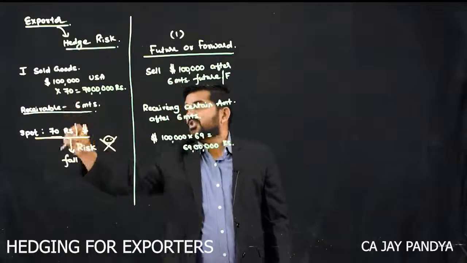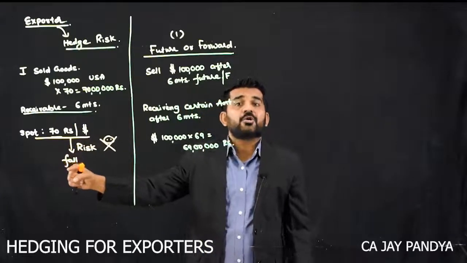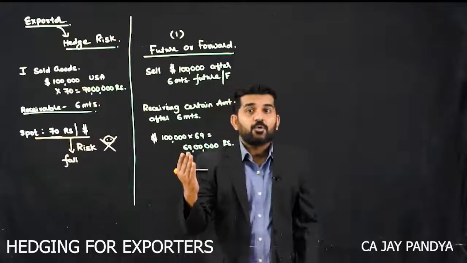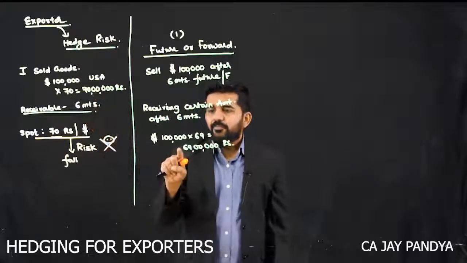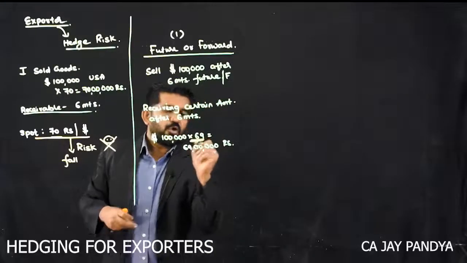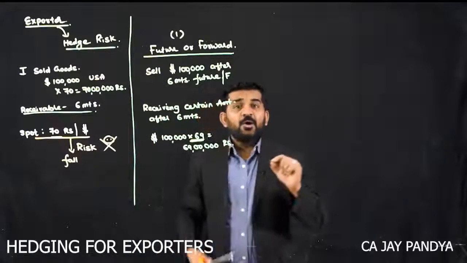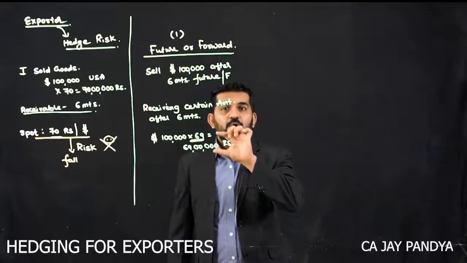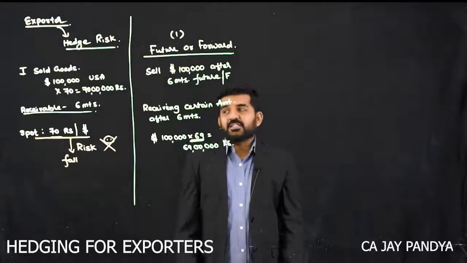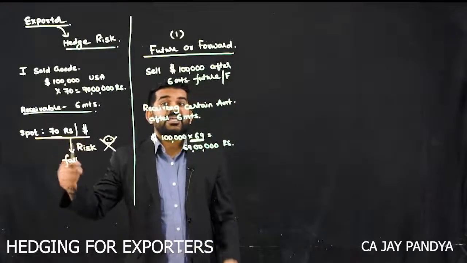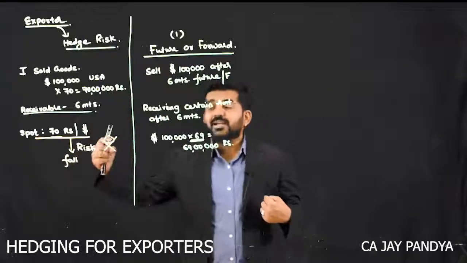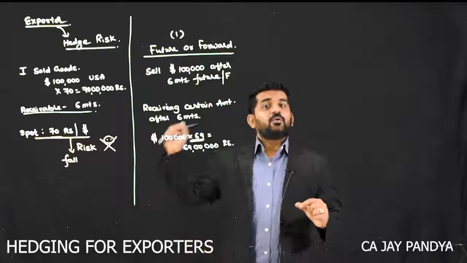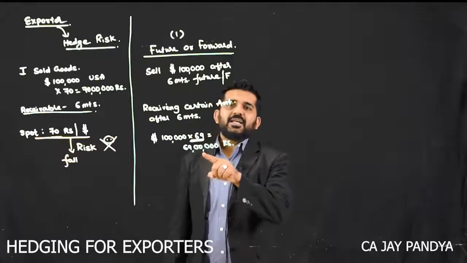Because 70 is a spot rate and I am not going to receive $1 lakh today, I am going to receive after 6 months. Sir, I have lost 1 lakh rupees. No. By taking this forward, I have made a certain amount of 69 lakhs rupees. Had I not taken this forward, if the rate becomes 60, I will be getting only 60 lakhs rupees. If the rate becomes 50, I will be getting only 50 lakhs rupees. Now it is certain that whatever is the rate, I will be getting 69 lakhs rupees.